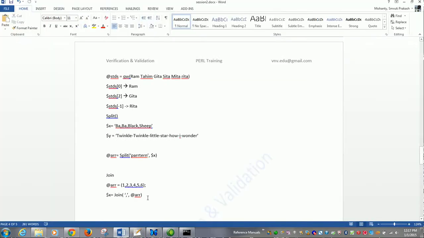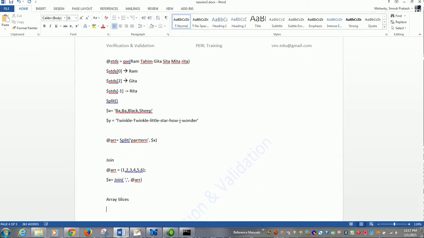We'll learn something about array slices. Array slices is nothing but, for example, you have an array: Ram, Sita, Lakshman, Geeta, Meeta, Rita.